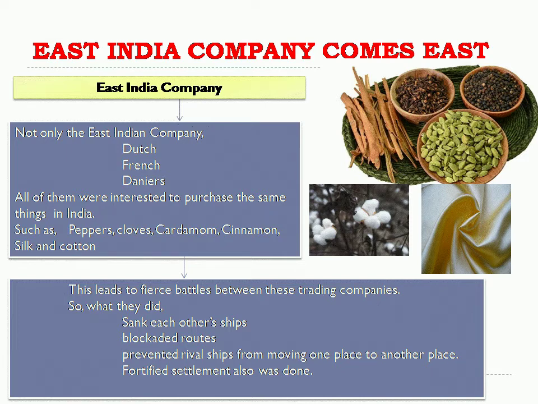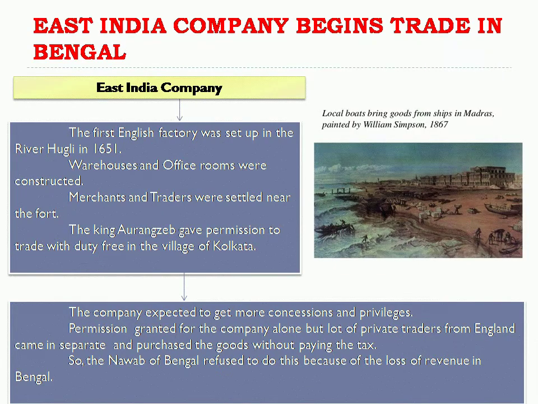India to purchase the products. They prevented rival ships from moving from one place to another. That means buying and selling processes were done by the ships, no? So they prevented their rival ships. Rival means enemies' ships. And also fortified settlement was done. Yes, around that area, they constructed some forts.